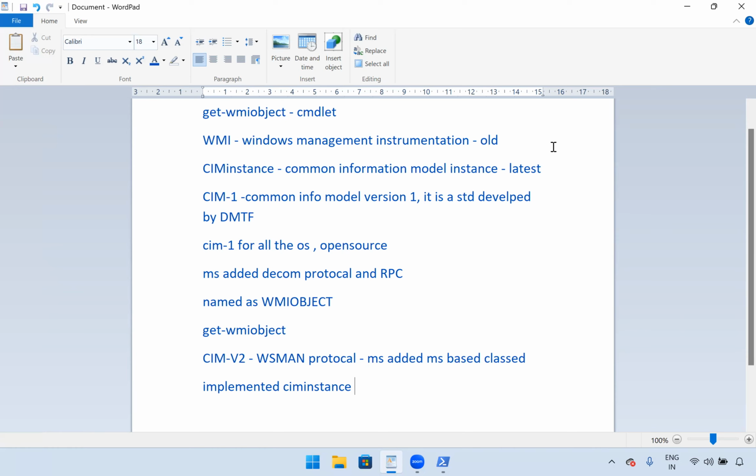So what we discussed: Microsoft added features for SIM v2 and implemented SIM instance, right?